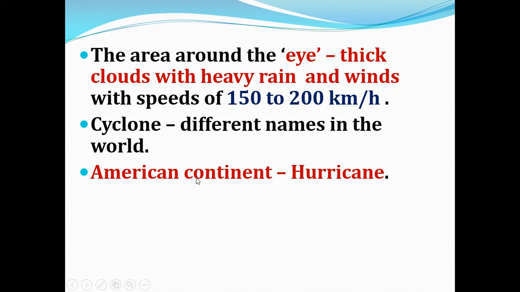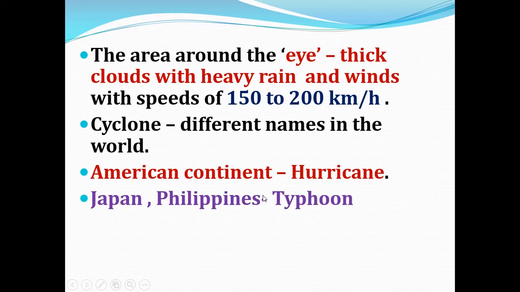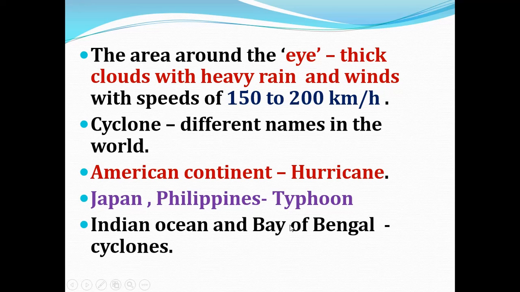In the American continent it is called a hurricane, in Japan and the Philippines it is called a typhoon, and in the Indian Ocean and Bay of Bengal it is called a cyclone. So cyclones mean heavy rain and wind with a speed of 150 to 200 km per hour.